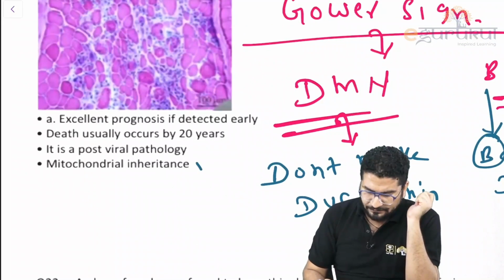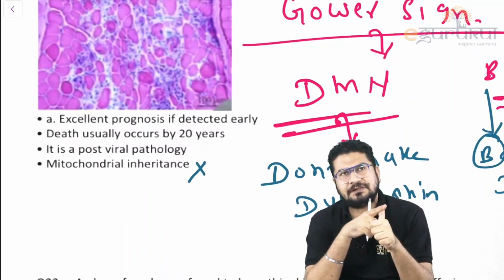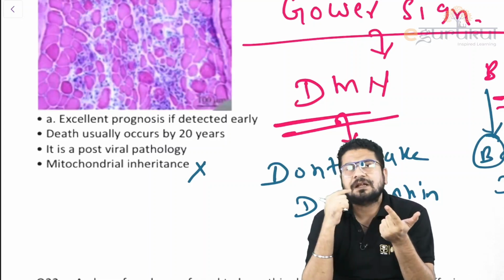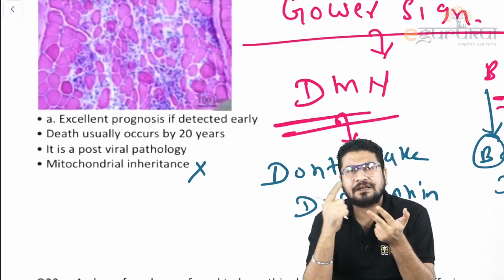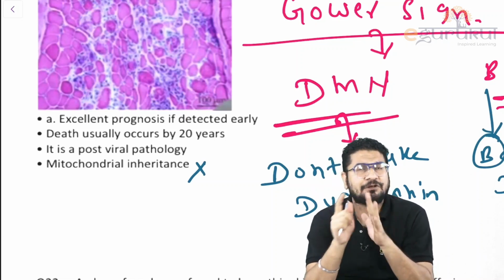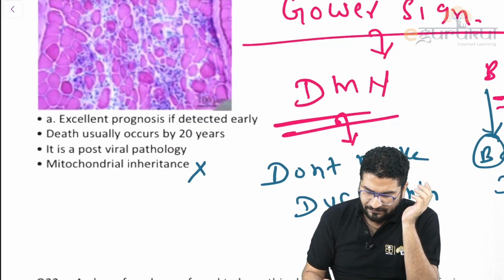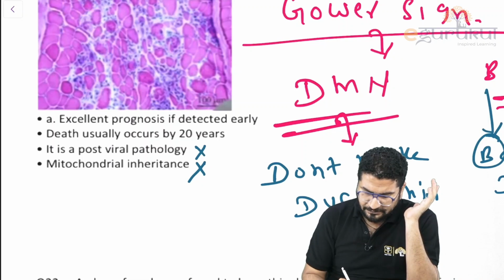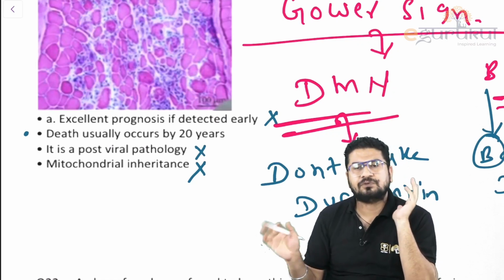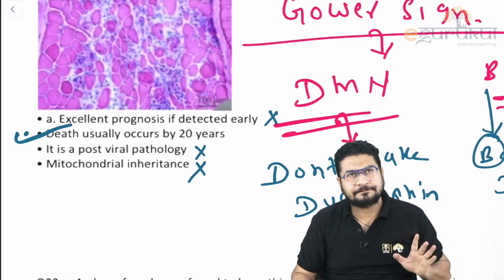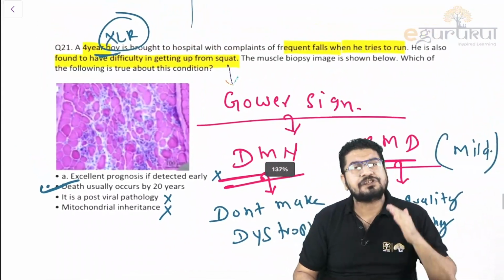Is it mitochondrial? No. Mitochondrial diseases are MELAS: mitochondrial encephalopathy, lactic acidosis, stroke; LHON, Leber hereditary optic neuropathy; then we have diabetes and deafness, juvenile myoclonic epilepsy, NARP: neuropathy, ataxia, retinitis pigmentosa. These are your mitochondrial disorders. Is it post-viral? No. It is a genetic disease. Death by 20 years? Maybe, it could be Becker's. Excellent prognosis? No, it always has a poor prognosis. So the answer is death by 20 years. By 20 or 30 years they die, so they are asking about Becker's. In Duchenne, they will die early.